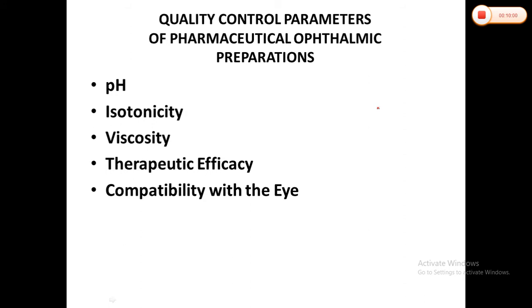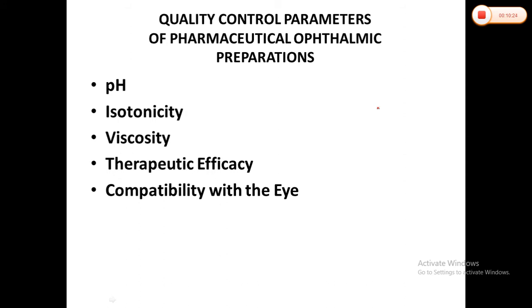The buffer system we have to design should be sufficient to maintain the pH throughout the expected shelf life of the products. But again, with a low buffer capacity, when the ophthalmic solution is instilled into the eyes, the buffer systems of the tears will rapidly bring the pH of the solution back to the normal range.